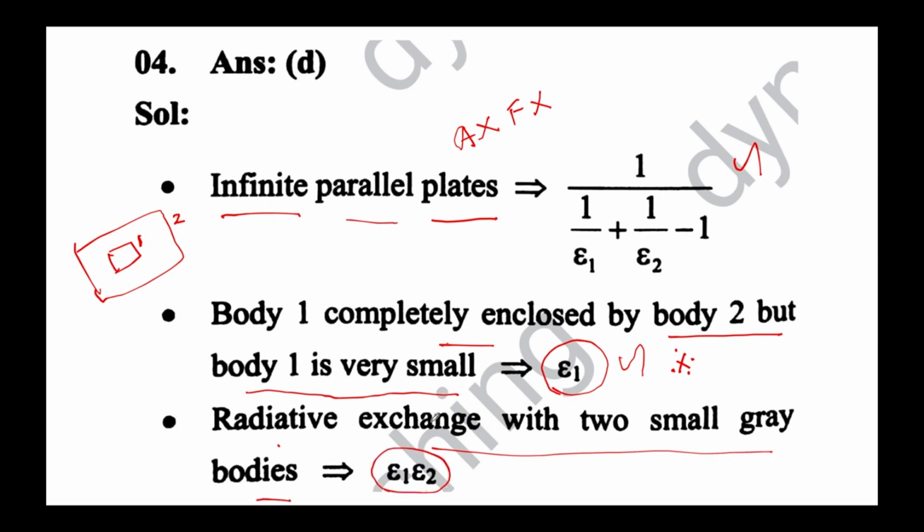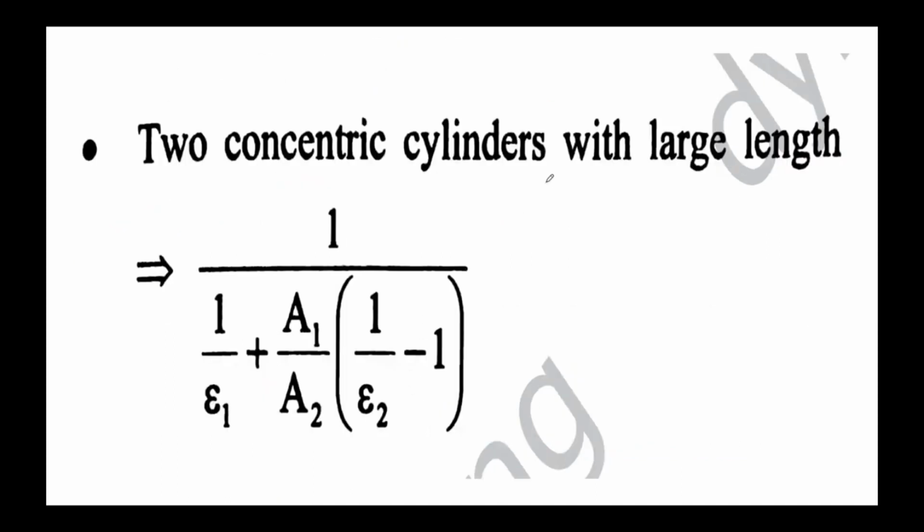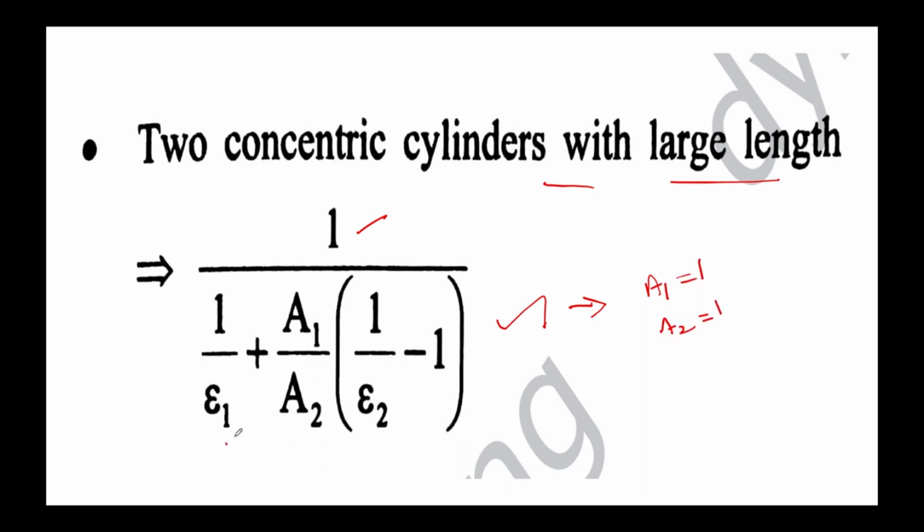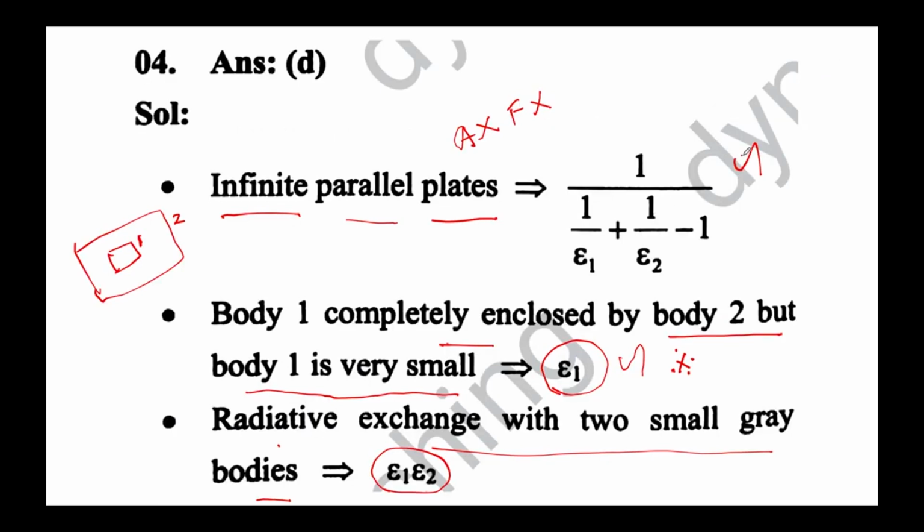And the fourth statement is most familiar: for concentric cylinders with larger length, the resultant emissivity expression would be 1 by epsilon 1 plus A1 by A2 into 1 by epsilon 2 minus 1. The same expression holds good for parallel plates also, but you take A1 as 1 meter square and A2 as 1 meter square. So if these two terms get cancelled, you will get the resultant resistance as this expression, right?